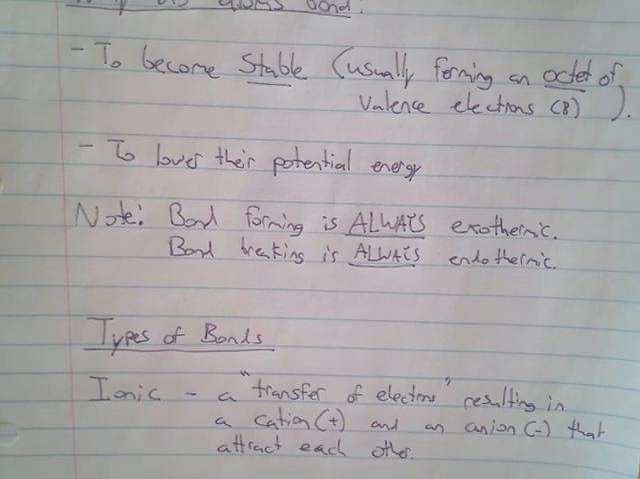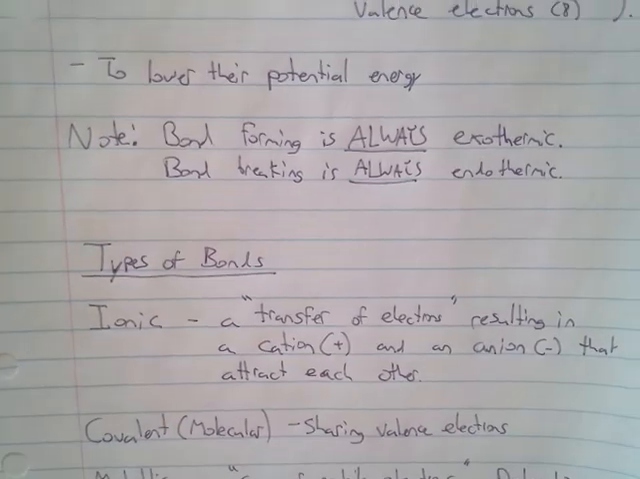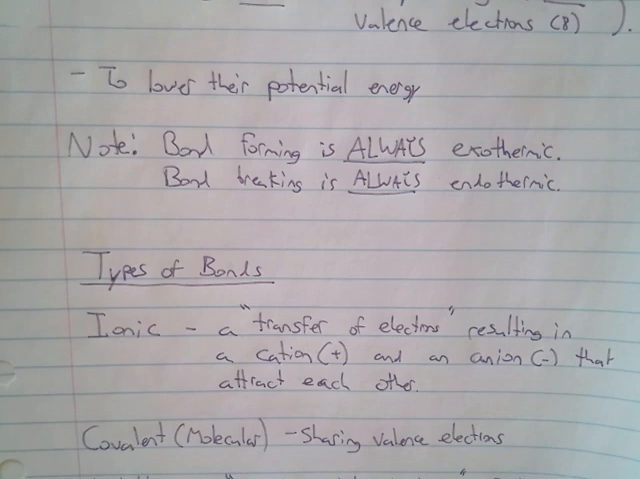And the second type of bond has two names. It's either called covalent or molecular. And this one is just a matter of sharing electrons. There's no transfer here. They just share the electrons between the two atoms, and that is also a bond. That bond is not as strong as ionic, but it does result in a very strong structure.